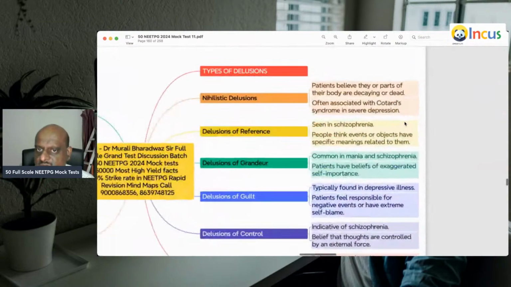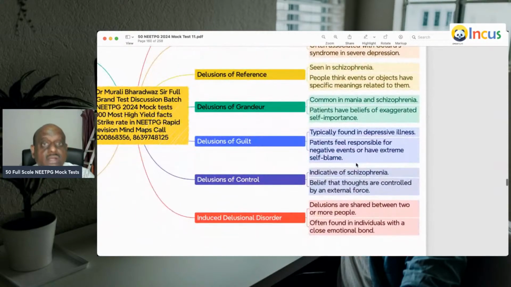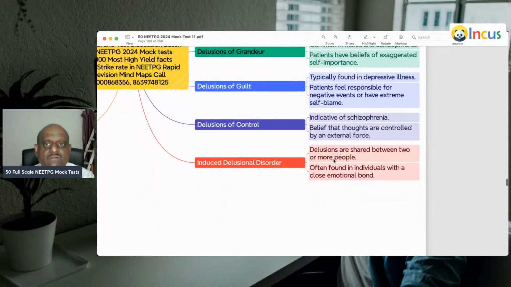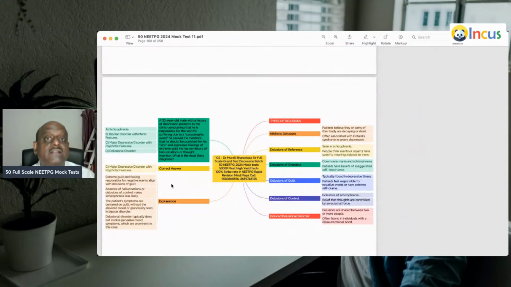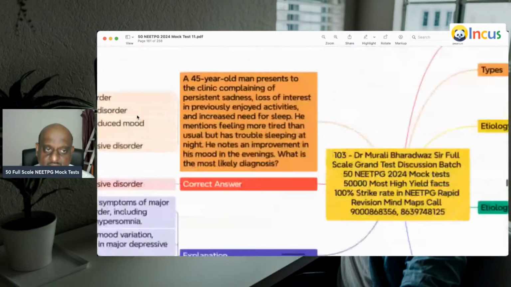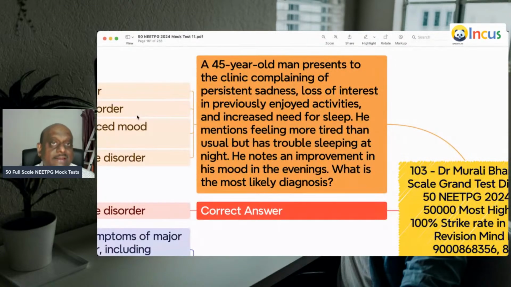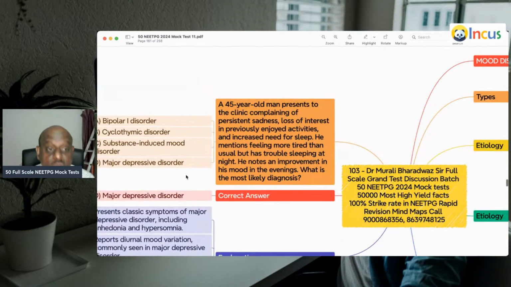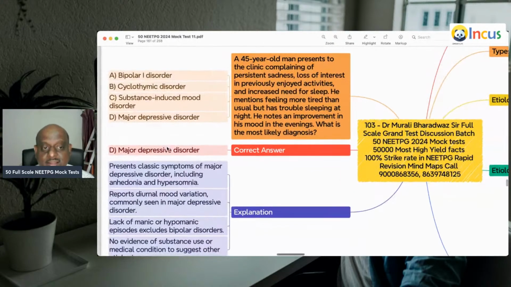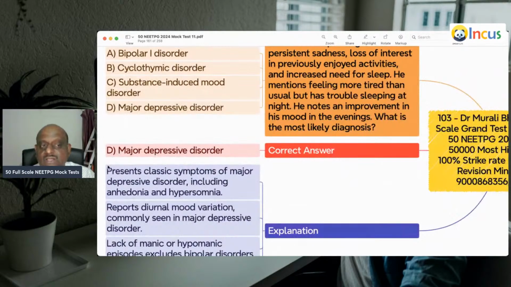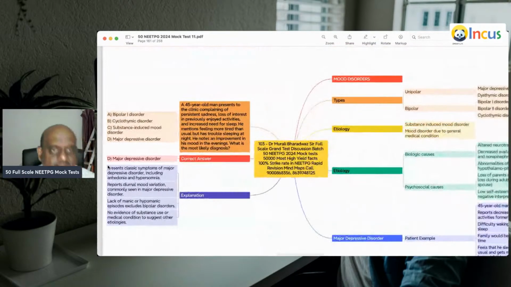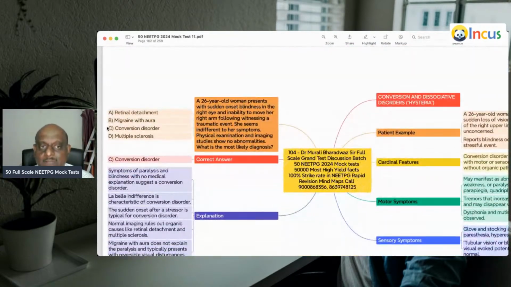I leave the literature to you. Nihilistic delusions, delusion of reference, delusion of grandeur, delusion of guilt, delusion of control, induced delusional disorder. These are all the types of delusions which you need to remember. A 45-year-old with persistent sadness, loss of interest in previously enjoyed activities, and increased need for sleep. He is more tired than usual. They're all classical features of anhedonia. Hypersomnia is a feature of major depressive disorder, which is what you need to remember.